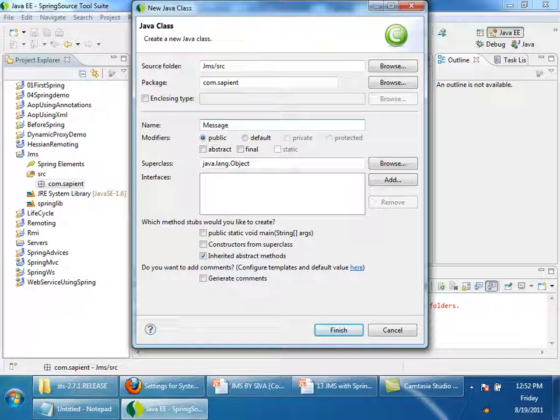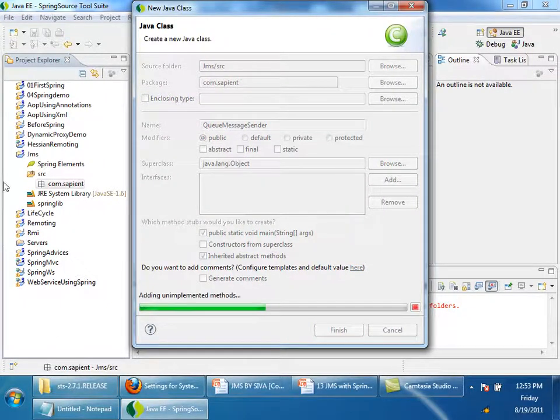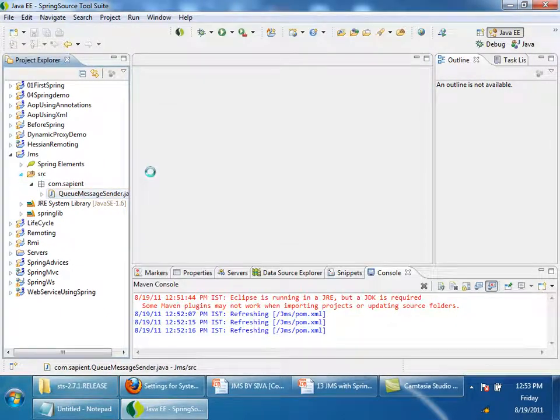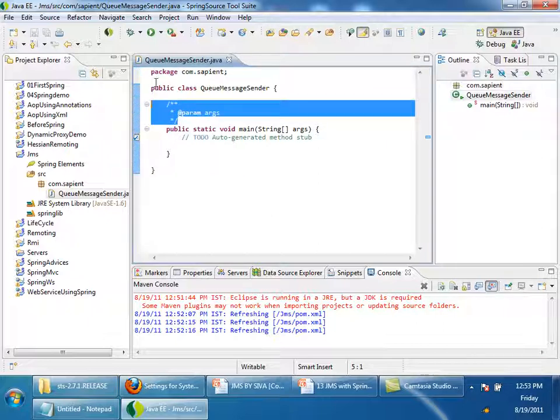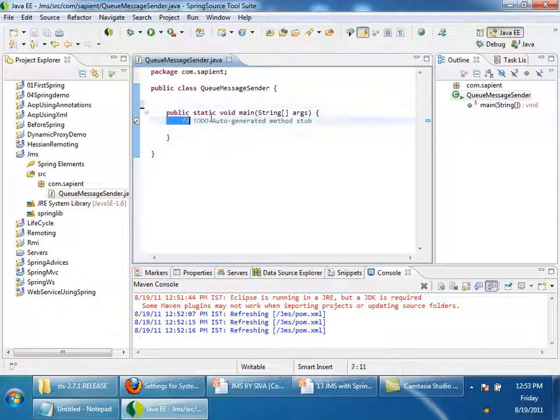Message sender to a queue. I will say queue message sender, and I'll take the main method. First thing is we need to connect to the JNDI of WebLogic.